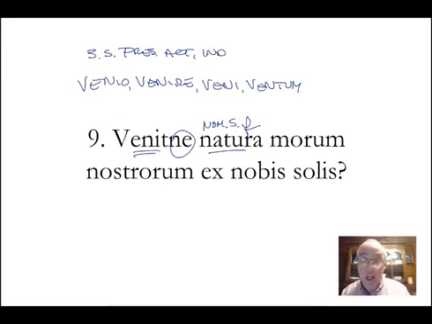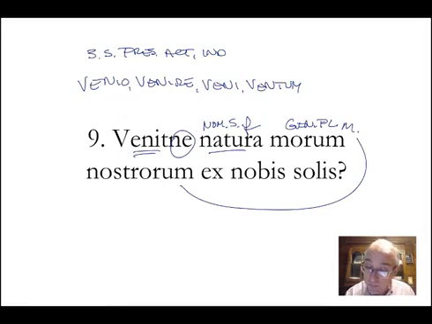The nature, genitive, plural, masculine, of habit, of character, of our character. Does the nature of our character come from ex nobis, from us alone? The implication is, or are there other factors acting on us? Are we good because internally we're good, or are we good because other factors act on us? Nature, nurture, I guess. Does the nature of our character come from us alone?